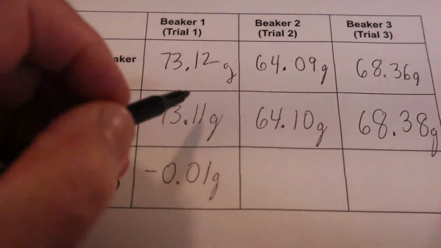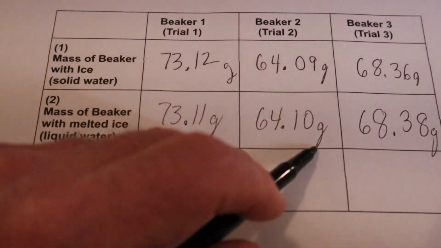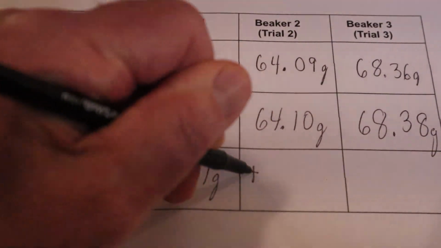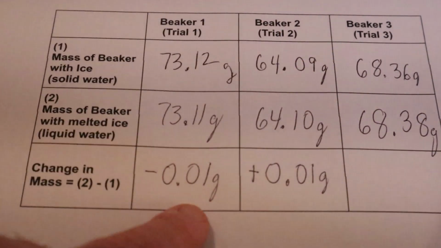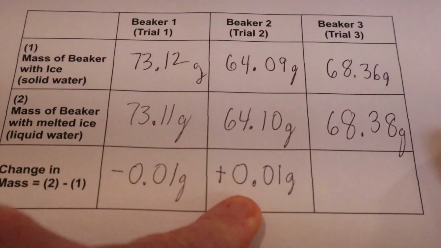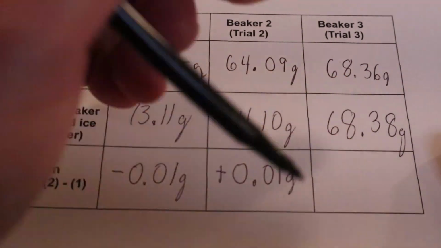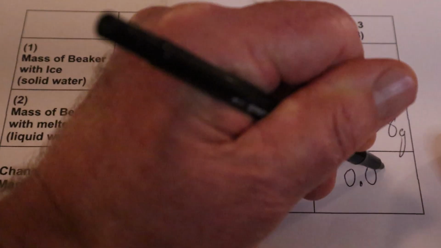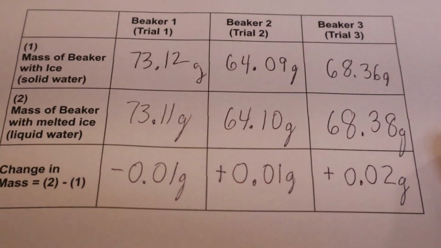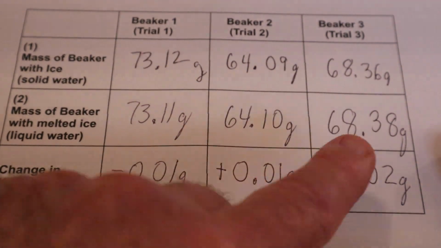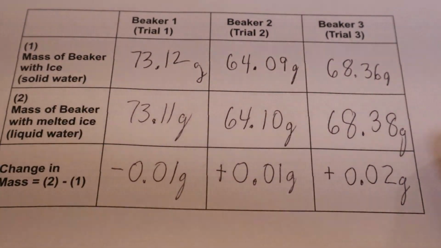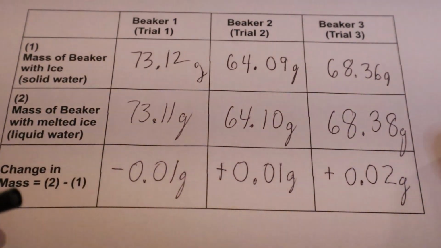Number 2, it looks like the mass is a plus. The mass went up 0.01 grams, again within the range of the balance. And thirdly, this difference looks like it went up 0.02 grams. Well, that's a little higher than I expect, but let's go back to our seats and take a look at the results so that we can maybe make some conclusions.